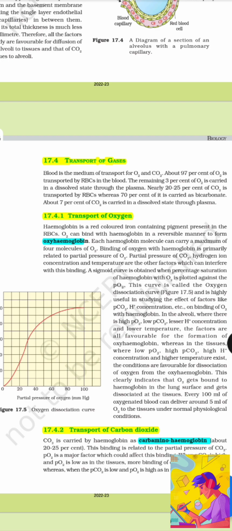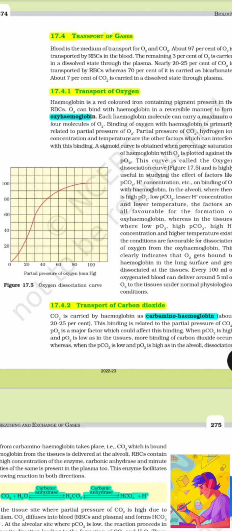Every 100 ml of oxygenated blood can deliver around 5 ml of O2 to the tissues under normal physiological conditions. Transport of carbon dioxide. Carbon dioxide is carried by hemoglobin as carbaminohemoglobin, about 20 to 25%. This binding is related to the partial pressure of CO2. CO2 is the major factor that could affect the binding.